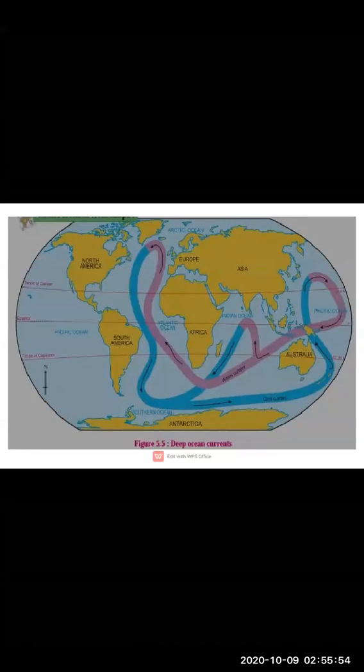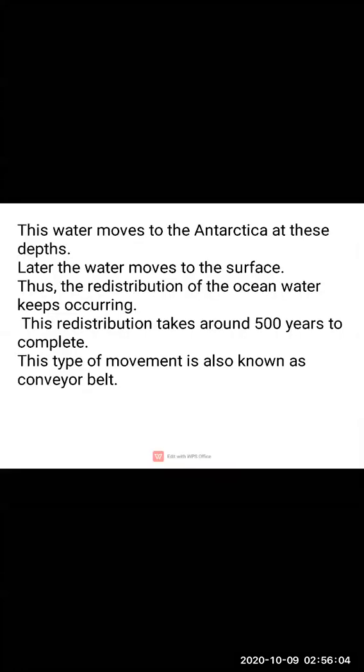So this type of movement is also known as what? Conveyor belt. Now, children, what is a conveyor belt? It is a constantly moving system of deep ocean circulation due to temperature and salinity.